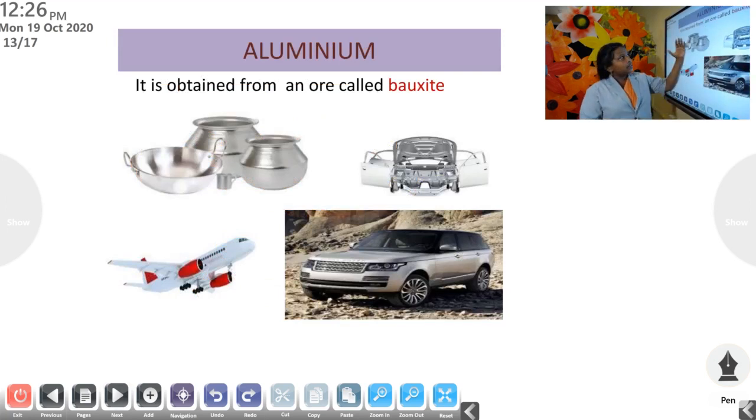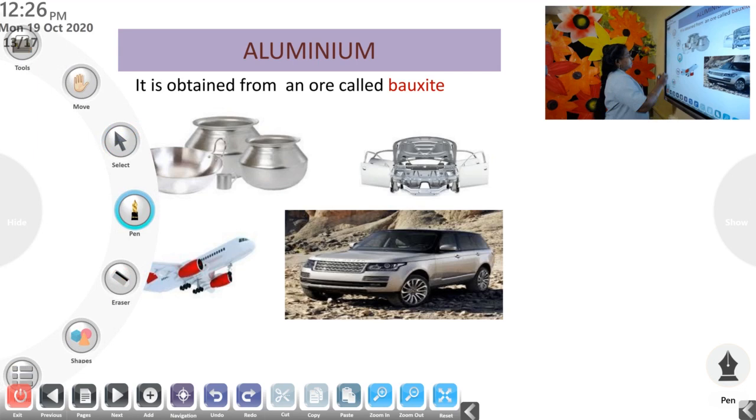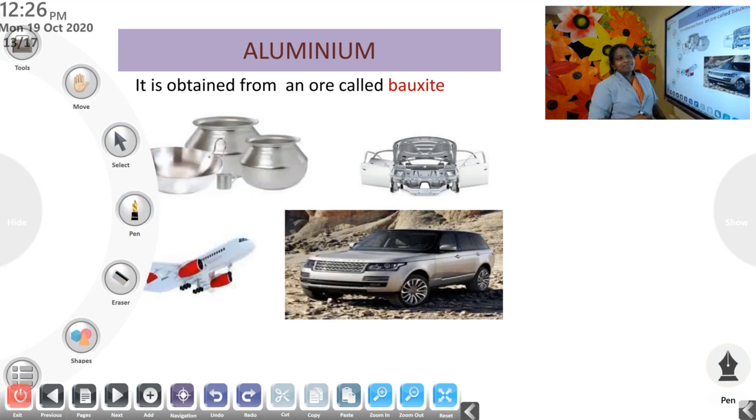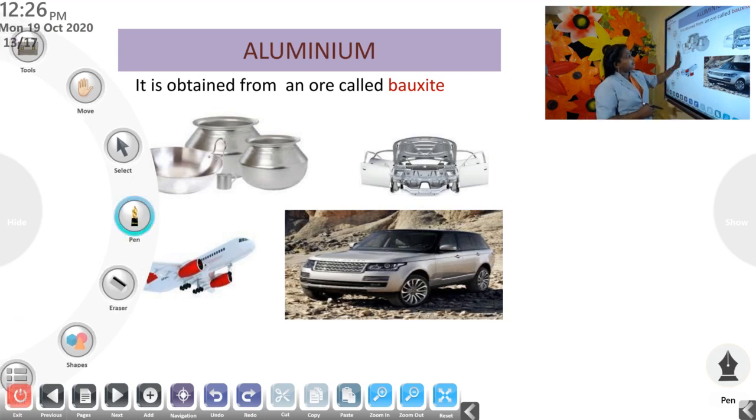Now, the next metal is aluminium. Aluminium is also a very important metal. Aluminium is a lightweight metal.